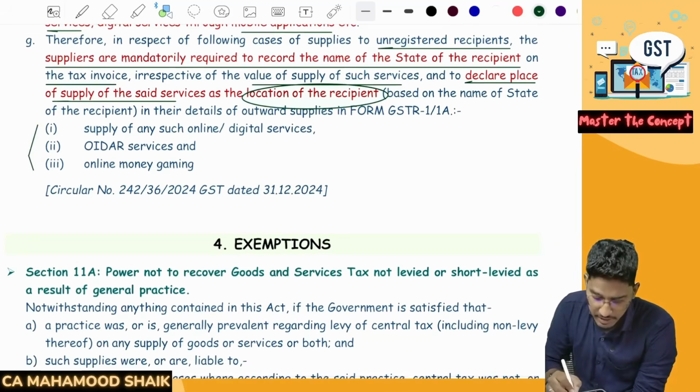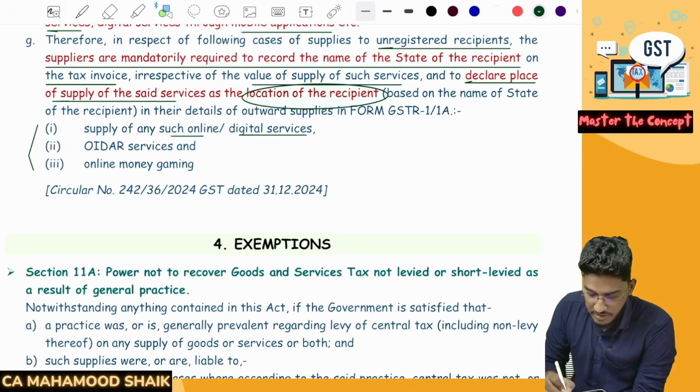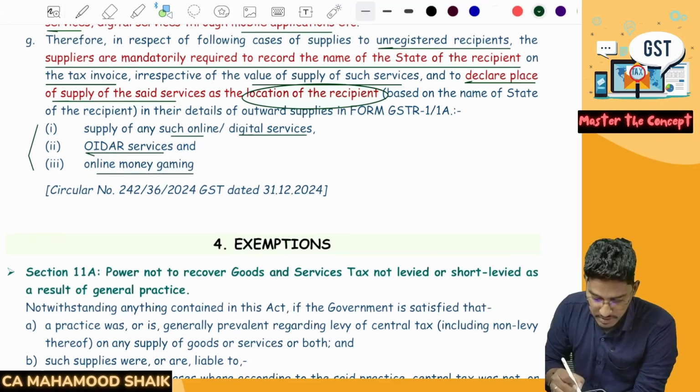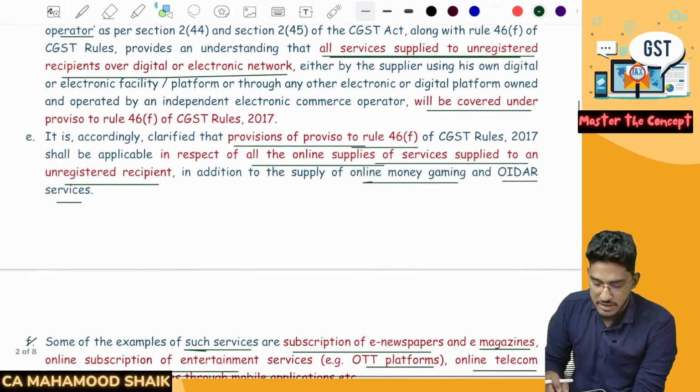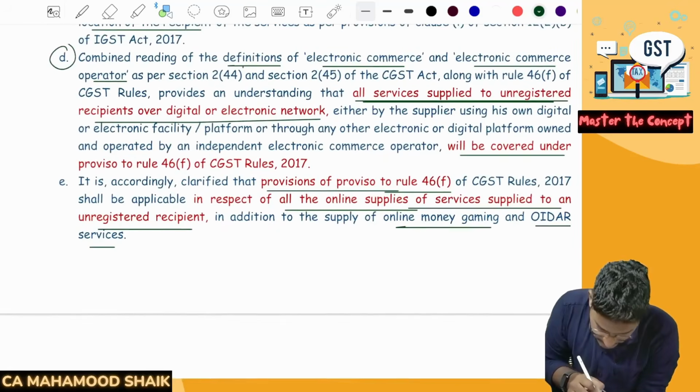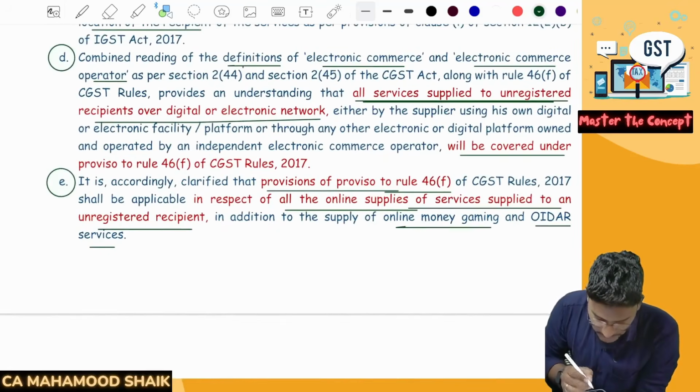So, and who will get covered here? Supply of any such online or digital services through e-commerce platform or OIDAR services, or even online money gaming services. So the whole subject matter of the circular is this point. This is the main whole subject matter of this circular.